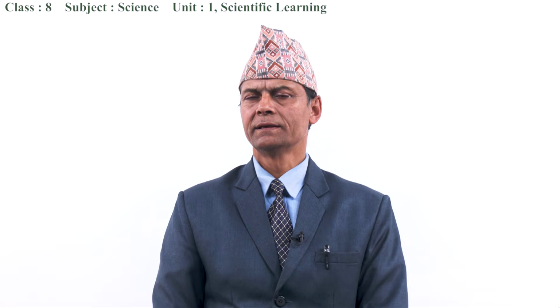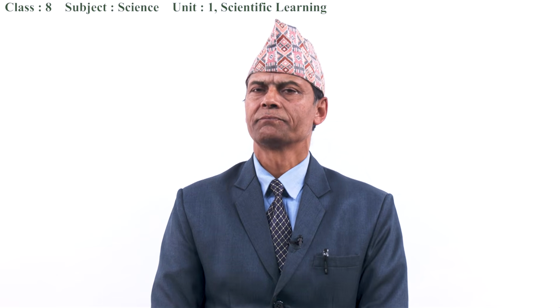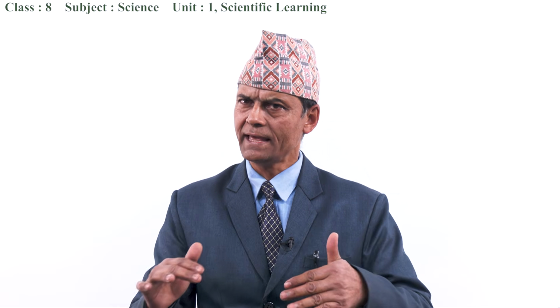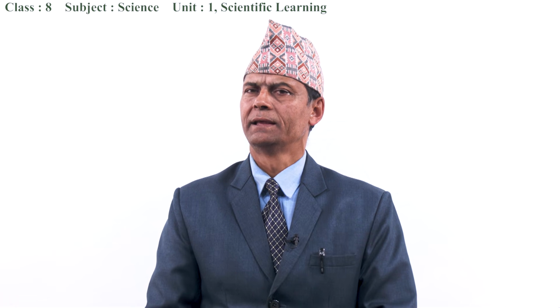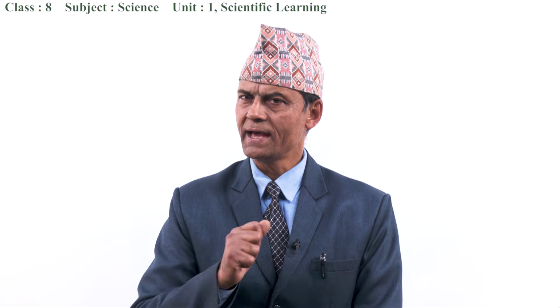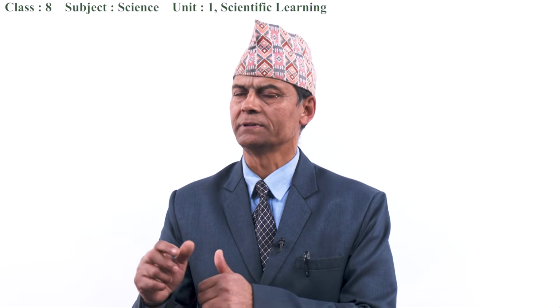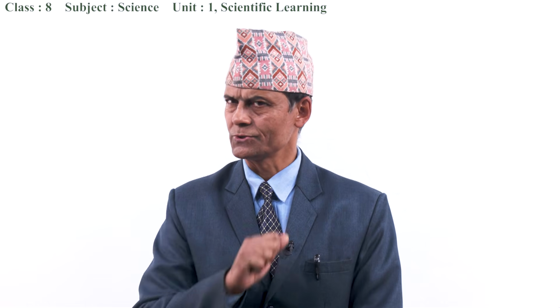Dear students, in today's class, we have discussed the scientific learning process. What is scientific learning? What are the activities done in scientific learning? We have learned it. Together with that, we have discussed the science laboratory. Science laboratory is a special place or area designed for scientific experiments. And what are the precautions to be adopted? What are the precautions we have to follow while working in the science laboratory? That also we have discussed.